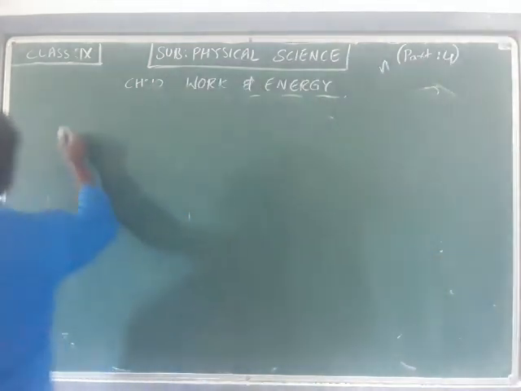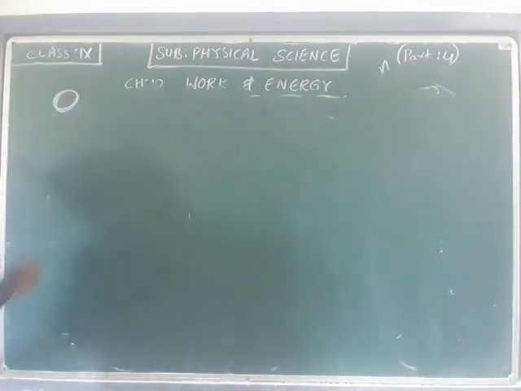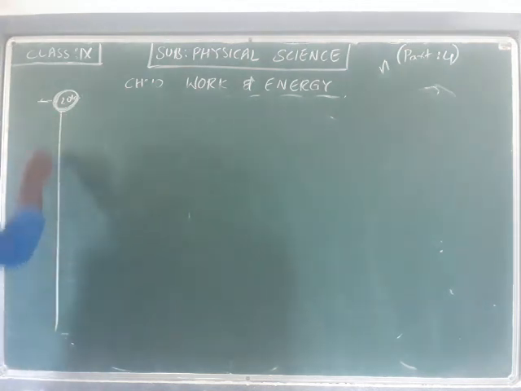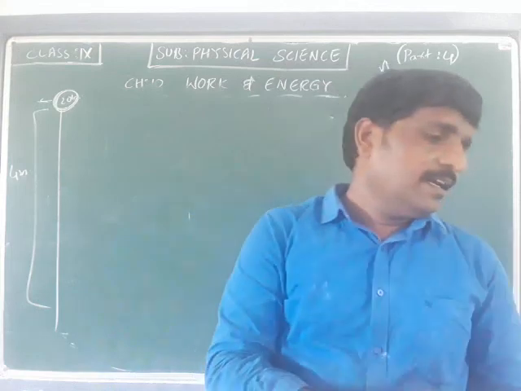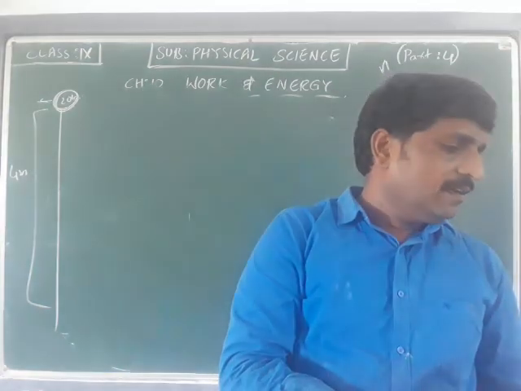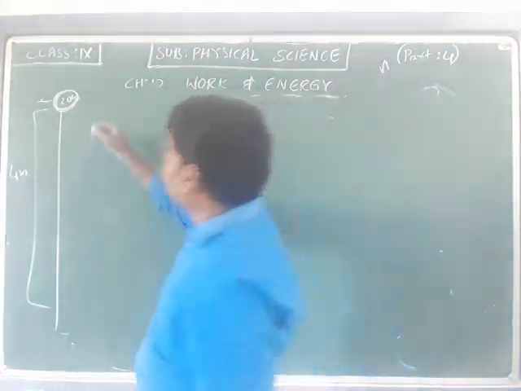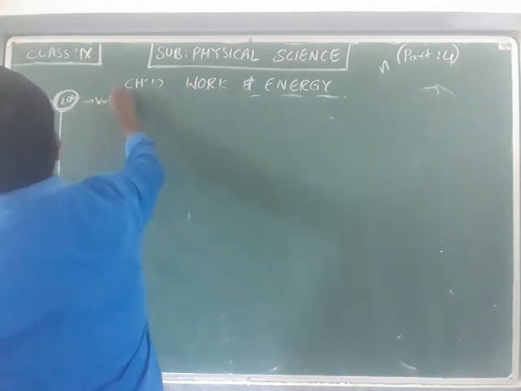So what happened? An object of 20 kg is dropped from a certain height, that is, from a height of 4 meters. Initially the velocity will be 0.